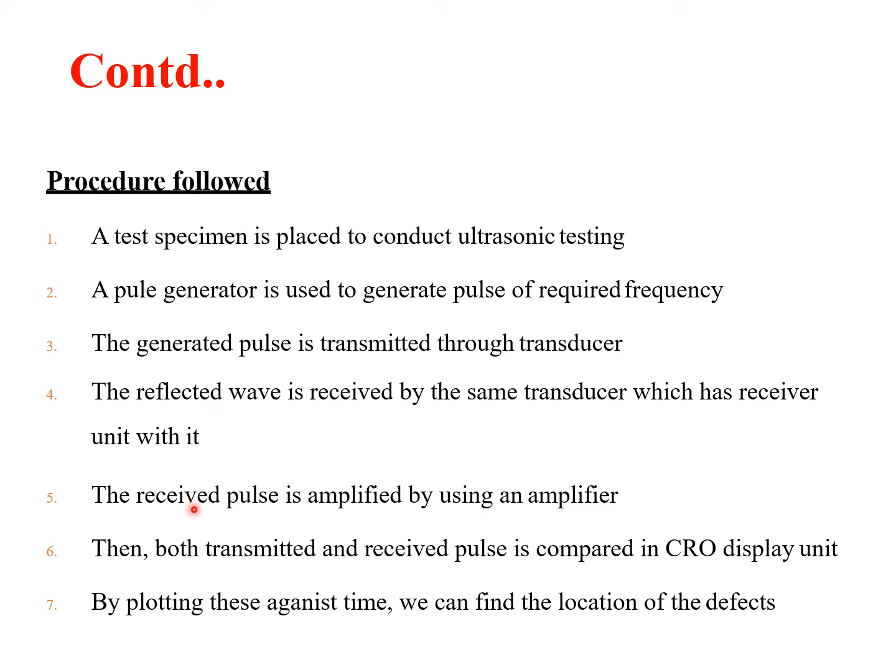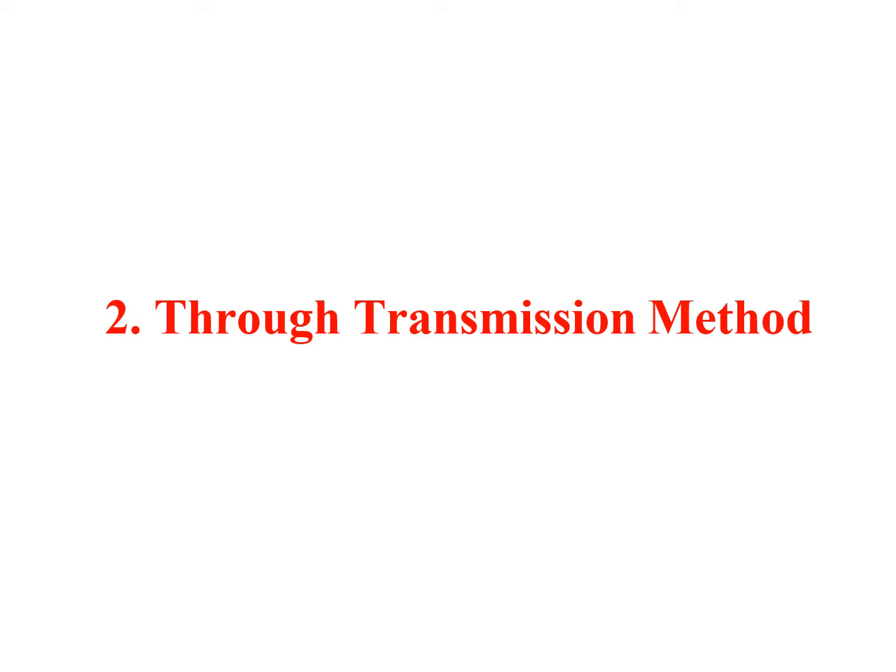The different types of received pulses are amplified using an amplifier and compared in a CRO display unit, and these are plotted against time, and we can find the location of the defect. This was mentioned earlier. Now we go through the second method.